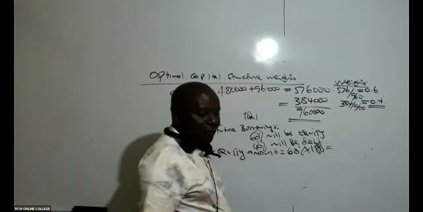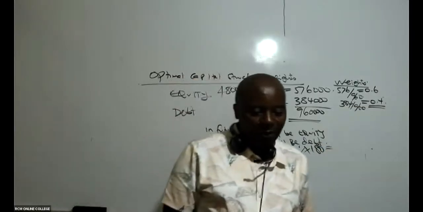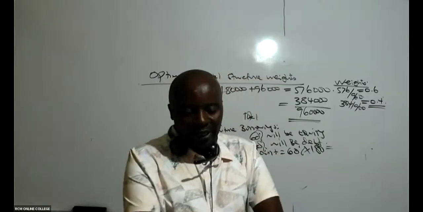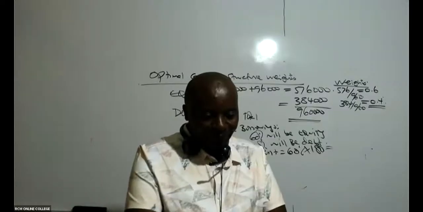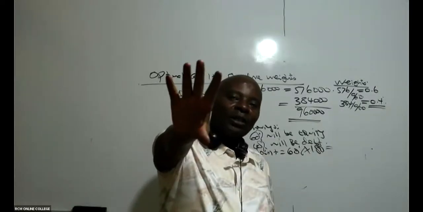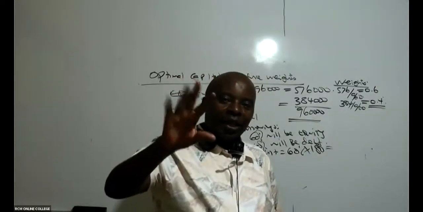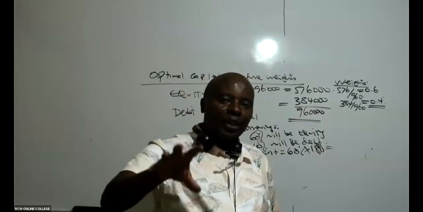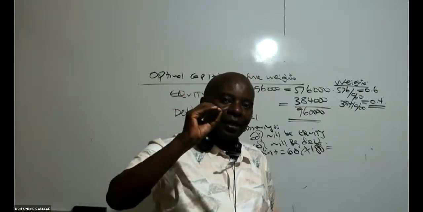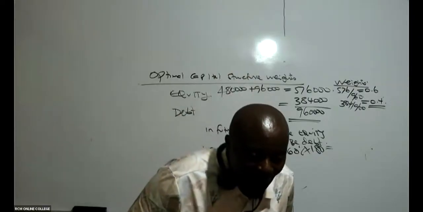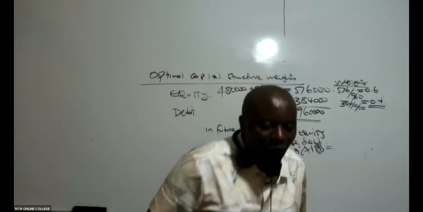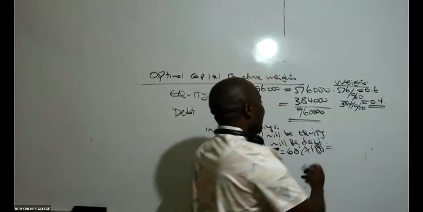So is there somebody who can give us this figure? 60% of 180 million. How much are we getting there, somebody? Because you see, the mall they are planning to construct is 180. So out of this 180, how much should be equity? How much should be debt? So according to Margaret, it is 108 million. Yeah, thank you very much.